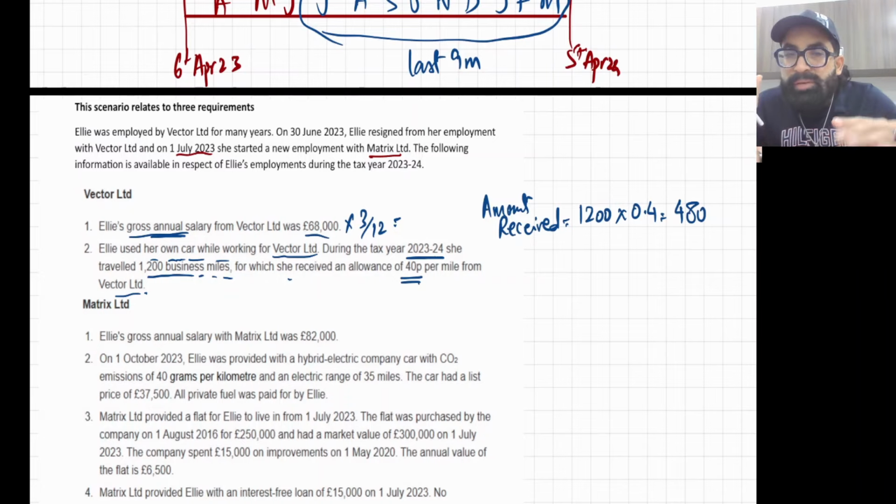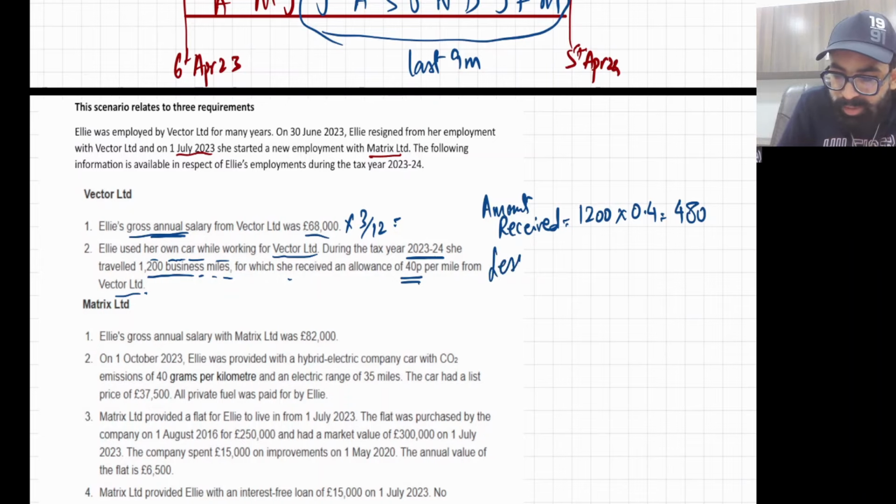Now, whenever you drive your own car for the business of the employer, definitely this car will be depreciated. There are other costs as well. So the tax department says we will not be allowing you any actual cost. We'll just allow you mileage allowance.